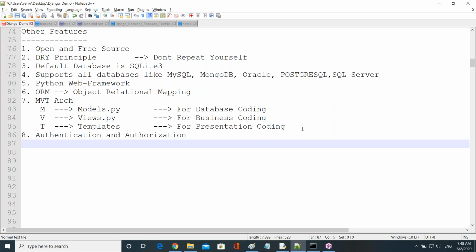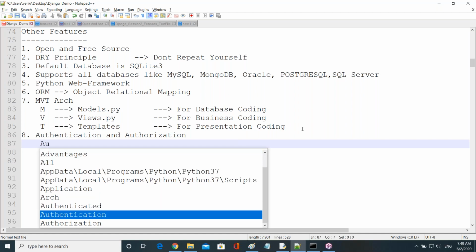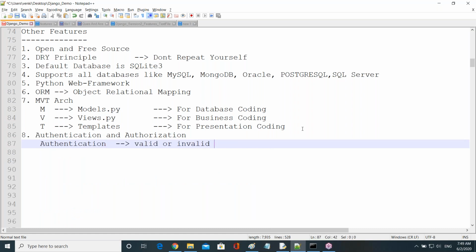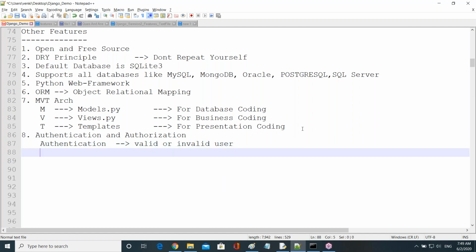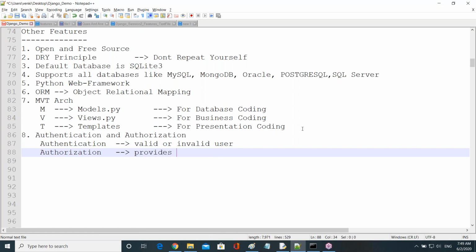So what is the meaning of authentication? Authentication means it will verify whether he is a valid or invalid user. Then what is authorization? It means permissions. It provides permissions for the valid users, or you can say authenticated users.